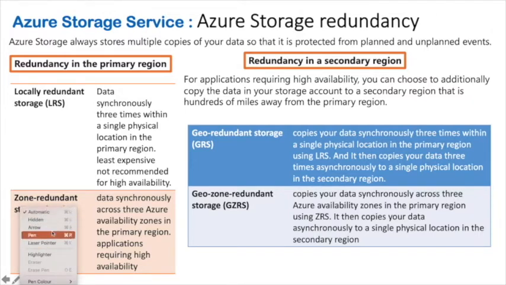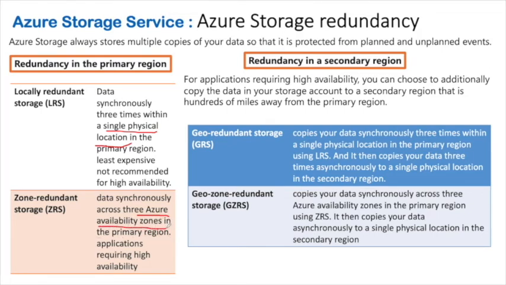This is the important part: data might not be too secure, because if something happens at the single location, your data could be lost. The second item in the same primary region is zone-redundant storage. It will store your data in multiple availability zones in the same primary region, so even if one zone is disturbed or shut down, the data will be safe in another availability zone. If you want to make your data more secure, you should go for this option.